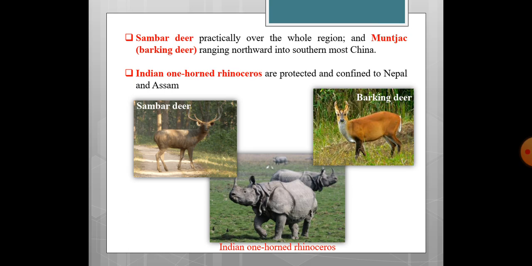Next is the Indian one-horned rhinoceros. This is protected and confined to the Nepal and Assam region. We all know very well Kaziranga is famous for this Indian one-horned rhinoceros. This rhinoceros is huge in size and the horn size is also good.